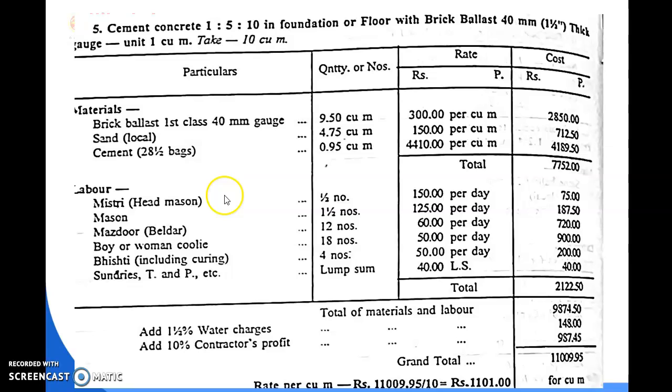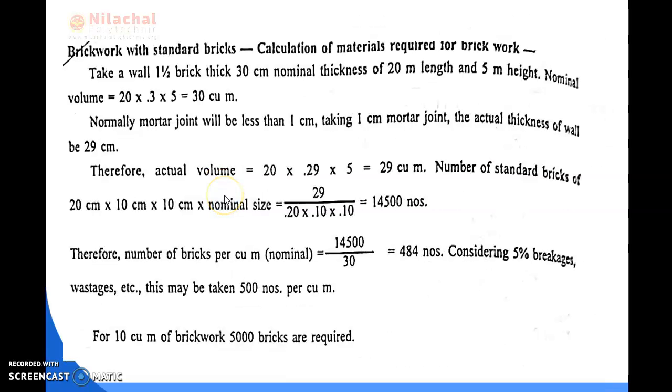Then after that we discuss the brickwork calculation. Here we calculate the material required for 10 cubic meters of brickwork with standard brick. Take a wall of 1.5 brick with 30 cm nominal thickness, 20 meter length and 5 meter height. For the nominal volume, first we define it as 20 into 0.3 into 5, length into thickness into height. It is equal to 30 cubic meters.